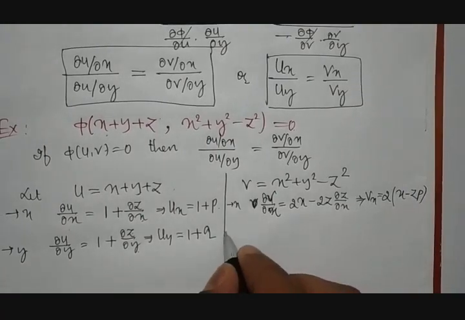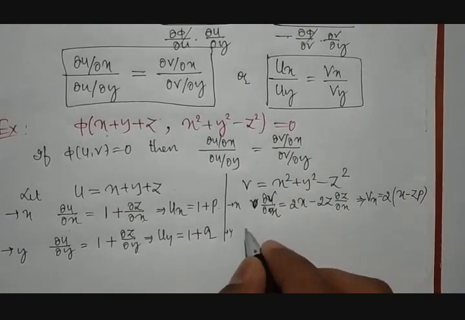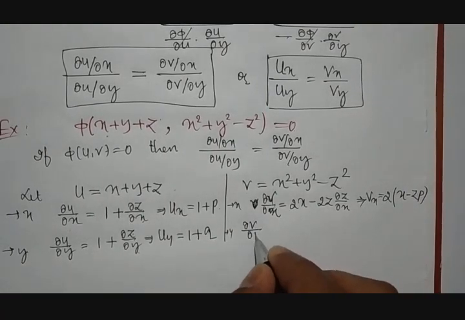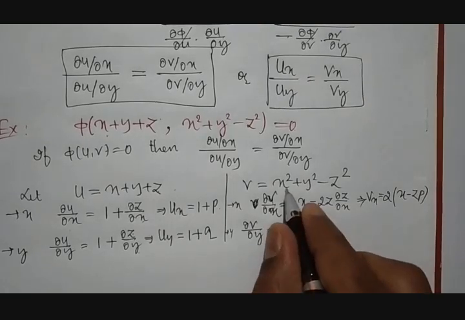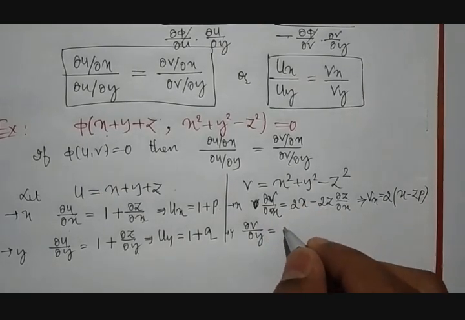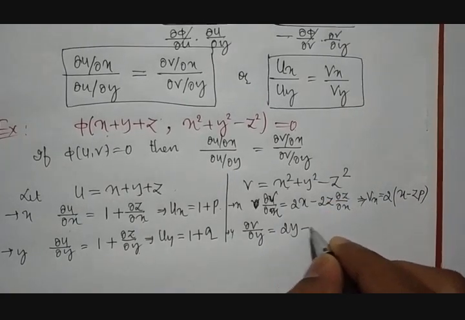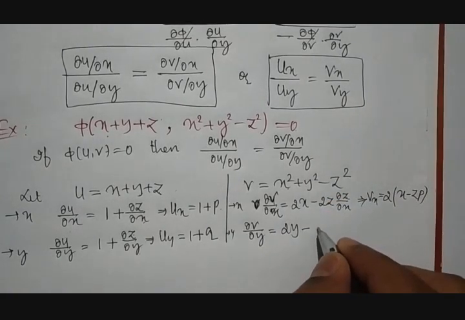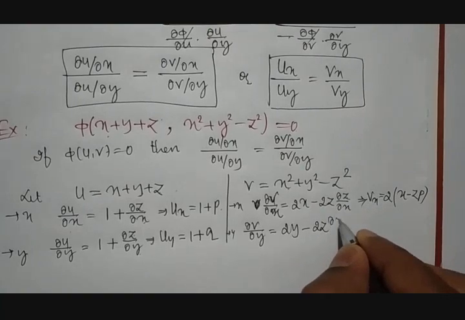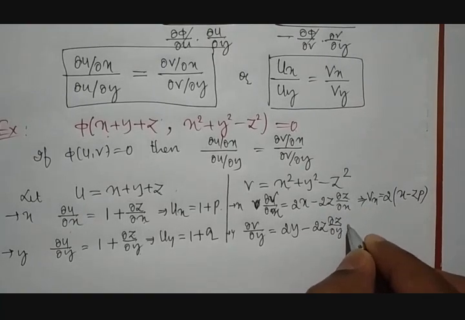Similarly, when we differentiate v with respect to y, then we will be getting dou v by dou y is equal to differentiation of x square with respect to y will be 0 and differentiation of y square will be 2y minus differentiation of z square will be 2z into dou z by dou y.